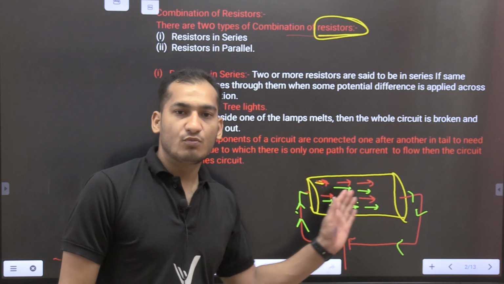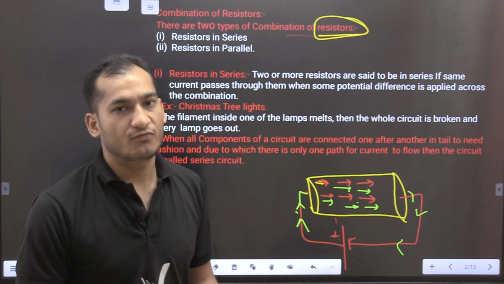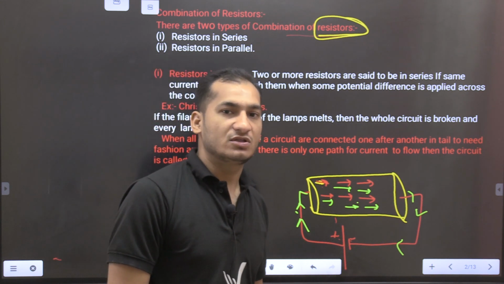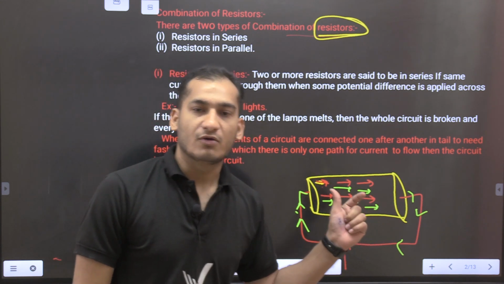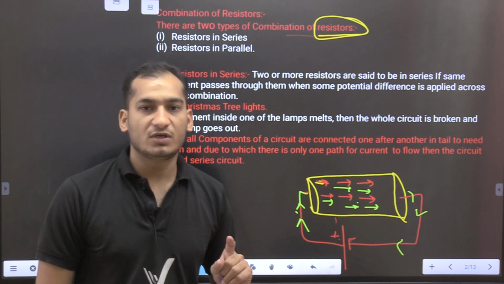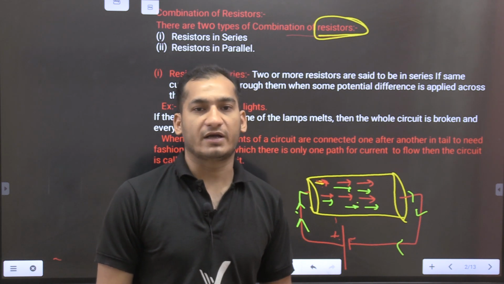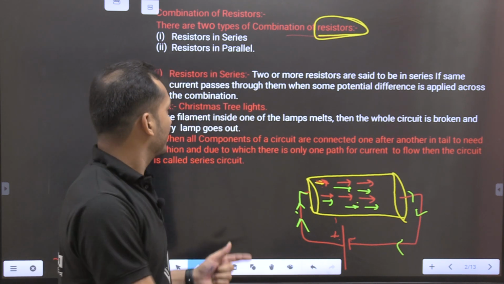If there is no movement of electrons inside the conductor, then electric current cannot flow. That means this is an insulator where electrons are not flowing, and where electrons are flowing, by seeing its behavior we can say that it is a conductor. Understood?